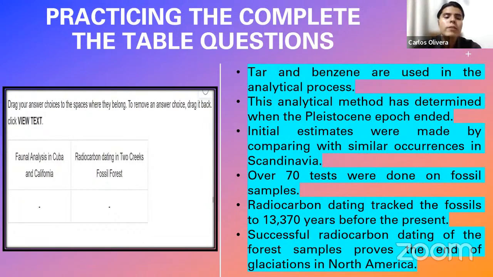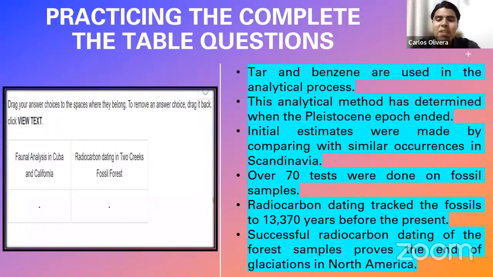Creeks fossil forest. So this type of question is, by the way, a very rare type of question. People don't normally receive this question, or if they receive it, they just receive one of these questions in the entire reading section. It's like the ugly brother of the family of all these types of questions, because ETS never puts this question on the exam. It happens to some test takers, but if you receive it, you're just going to receive it once in one particular question, but no more than that.